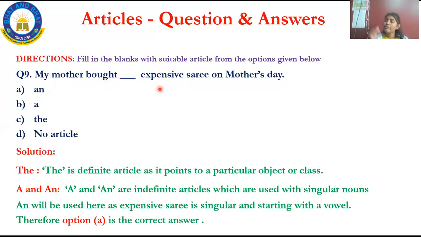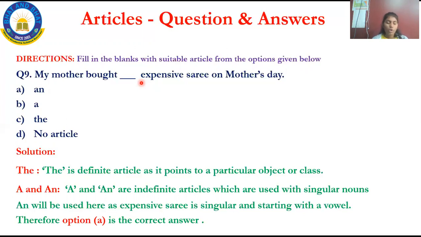Why should I have filled with an only? Because expensive is a singular noun and it starts with a vowel. What are vowels? A, E, I, O, U. Here expensive, E, X, P, E, N, S, I, V. It starts with E. E is a vowel. So it has to be filled with option A, that is an. My dear kids, I'll repeat once: my mother bought an expensive saree on Mother's Day.